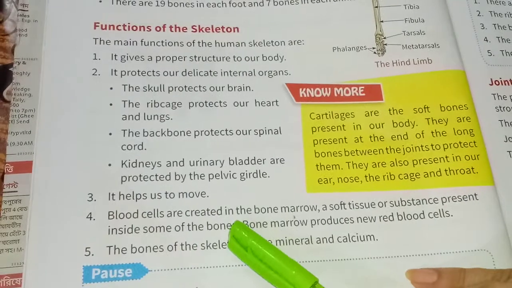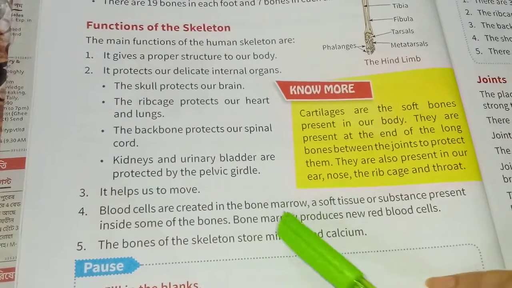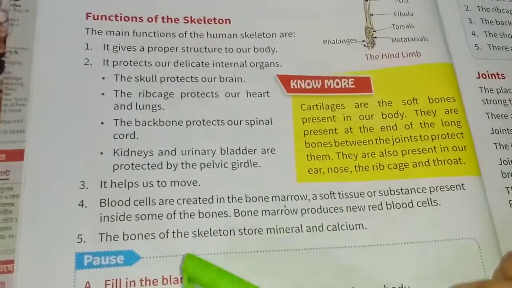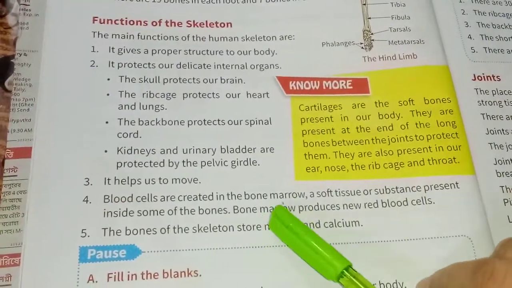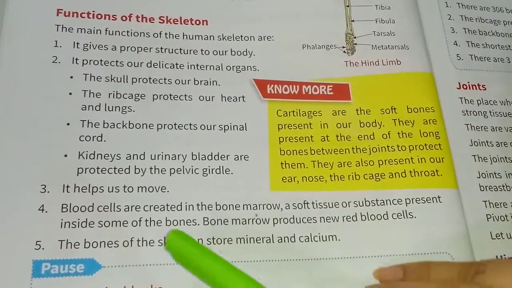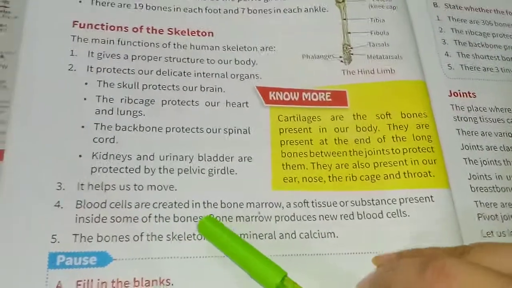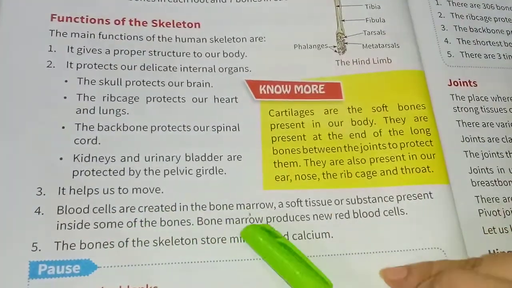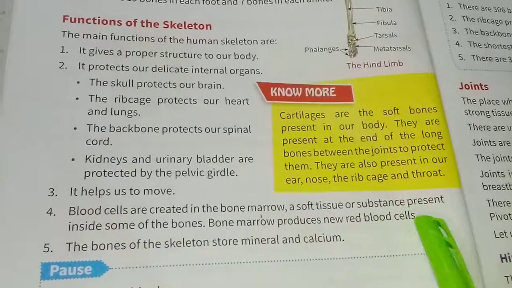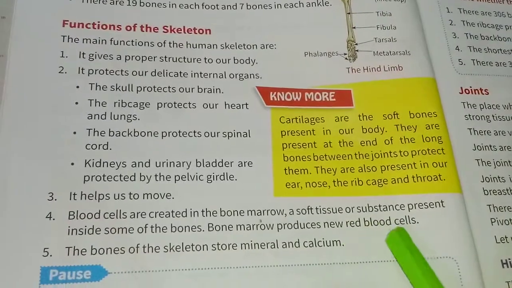Blood cells are created in the bone marrow. Bone marrow is a soft tissue or substance present inside bones. Bone marrow produces new red blood cells. It is very important.